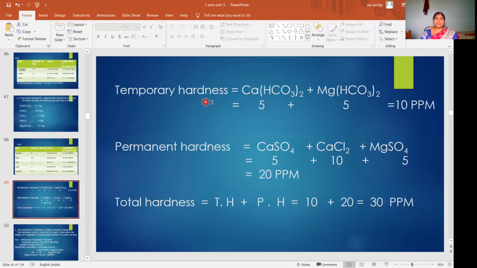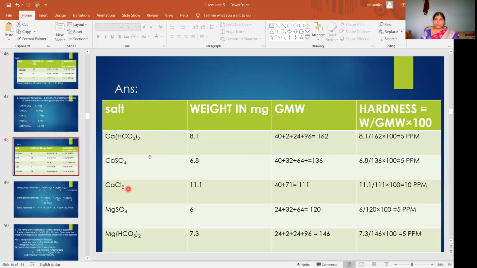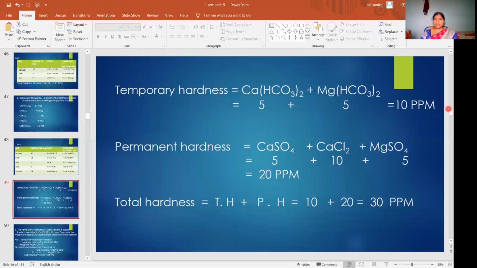So what is temporary hardness? Hardness due to calcium bicarbonate and magnesium bicarbonate. Hardness due to calcium bicarbonate is 5 ppm and hardness due to magnesium bicarbonate is also 5 ppm. So temporary hardness is 10 ppm. And permanent hardness is due to the remaining three salts: calcium sulfate, calcium chloride and magnesium sulfate.